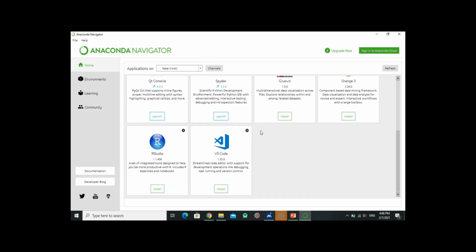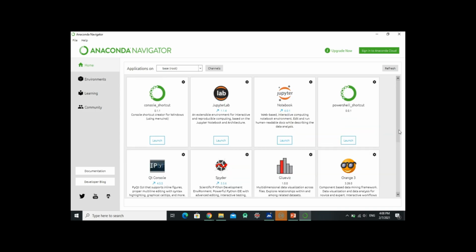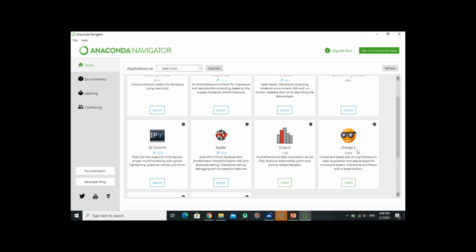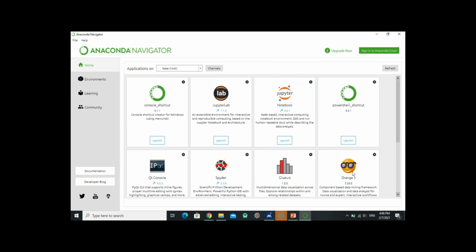And for others which I haven't installed, such as Orange 3, I have the option of install. So you will also find this kind of option when you open Anaconda Navigator, and you can install Jupyter Notebook from there. You can see here there is an option. So from the next video we will start the coding part. Before that you should install any of the given IDEs.